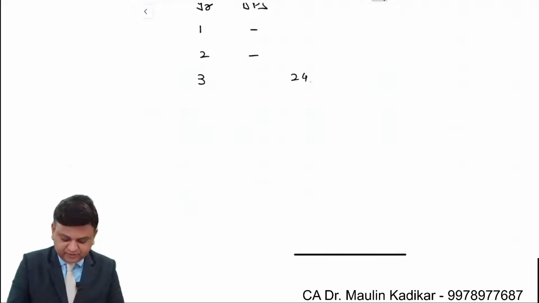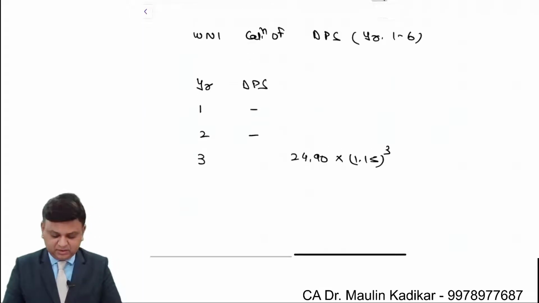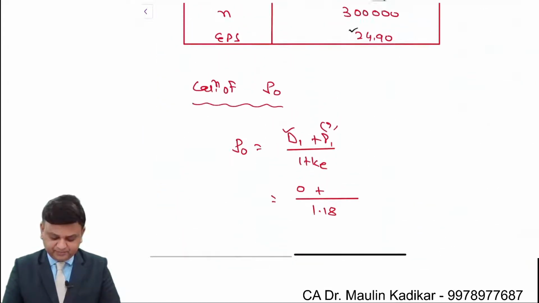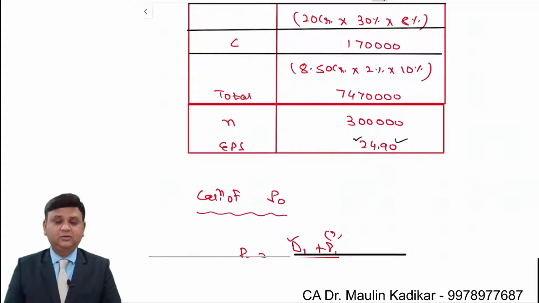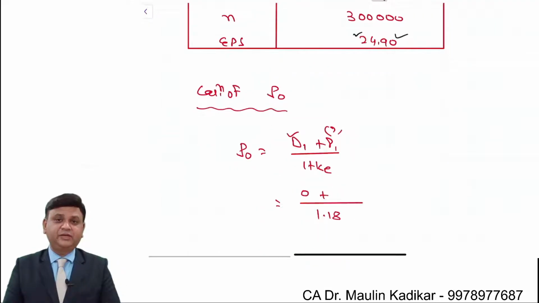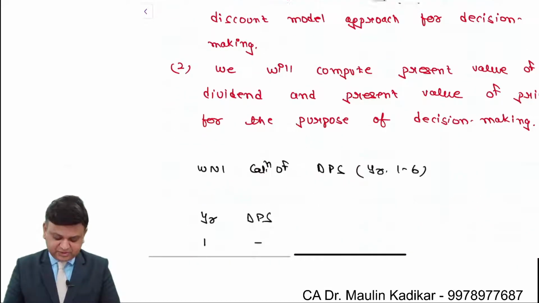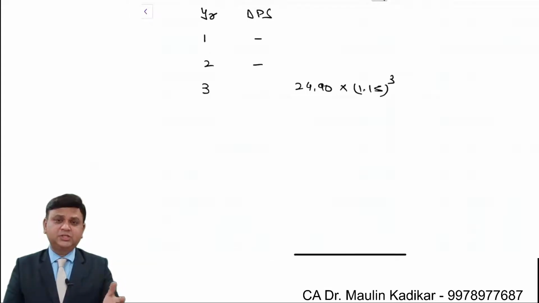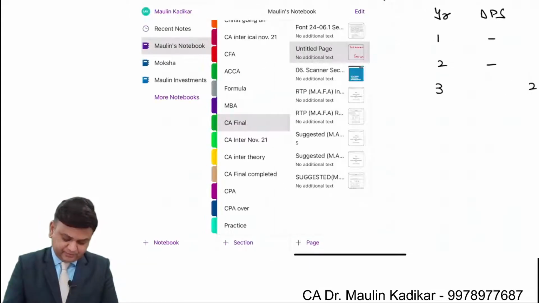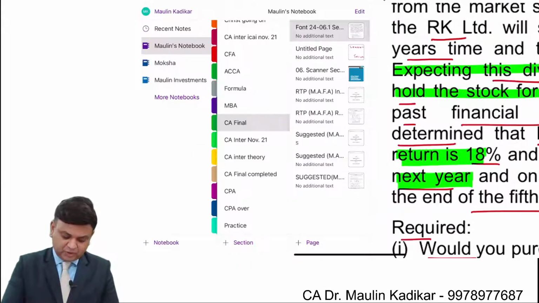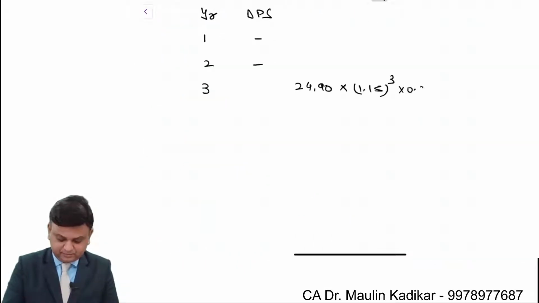We understand it is 24.90 into 1.15 raised to 3. Dear students, 24.90 is provided to us as the dividend per share of year 0. So that amount will grow at the rate of 15% for 3 years. Why? Because the earning growth is provided to us as 15%. So this is the earning of the third year. The question further provides that the company will have the dividend payout ratio of 30%. So into 0.3. That's it.